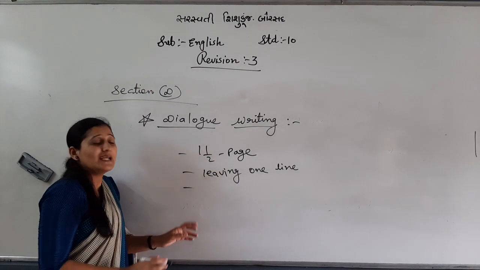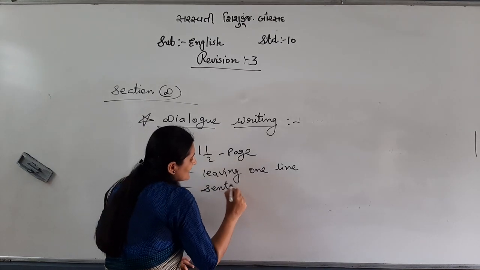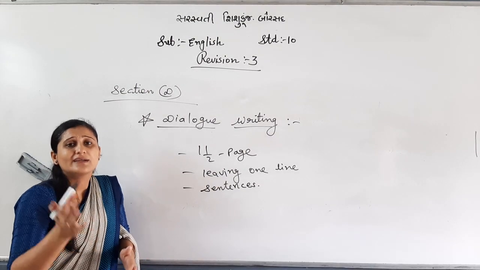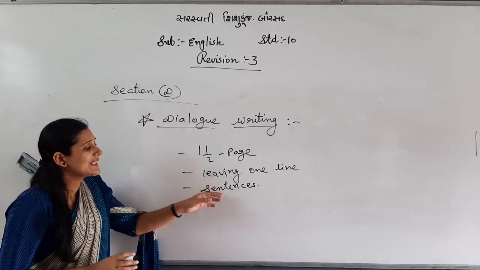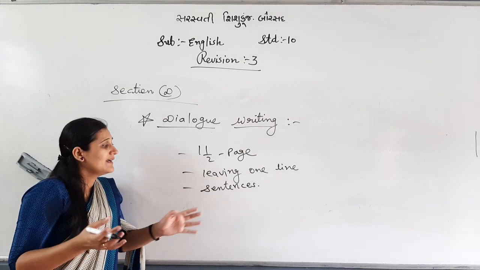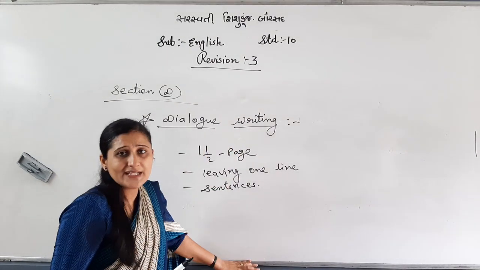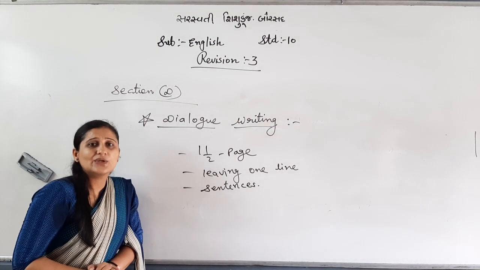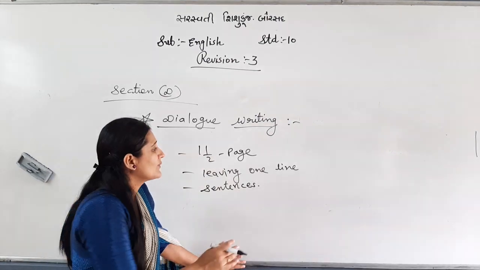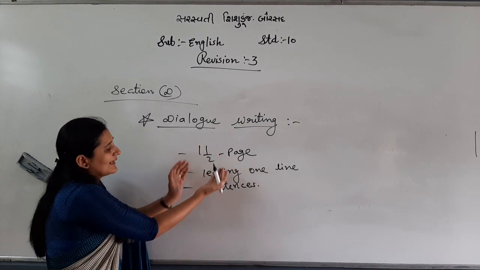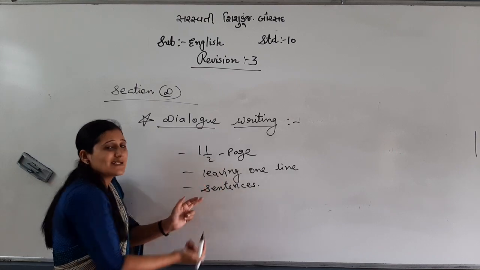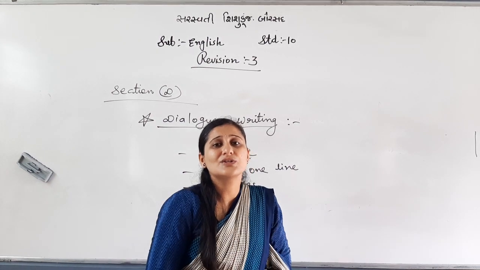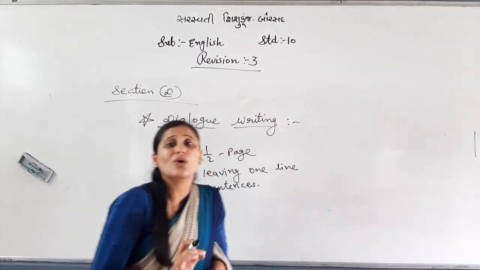Second thing, you will include all types of sentences: simple, imperative, exclamatory, not all, 2 or 3. Decide how your dialogue is, right? Means include all types of sentences, a mix. In the beginning you write greetings, hello, how are you, only in one dialogue, and at the end you write closing, thank you, sorry, I will not do it, right? So beginning and end, length, leaving one line, and sentences should look like real characters talking, as if you are talking in real life.